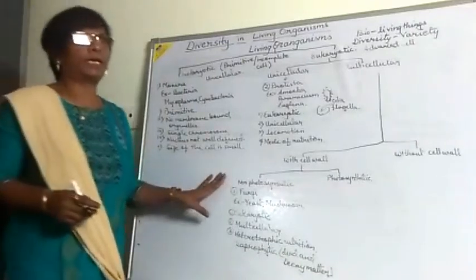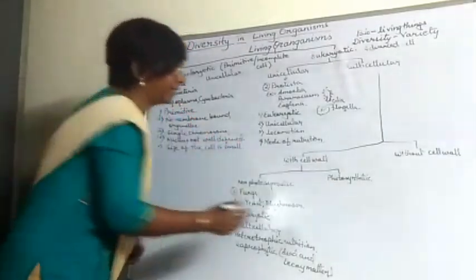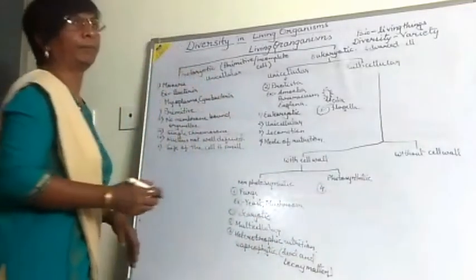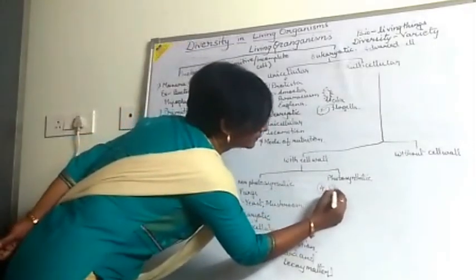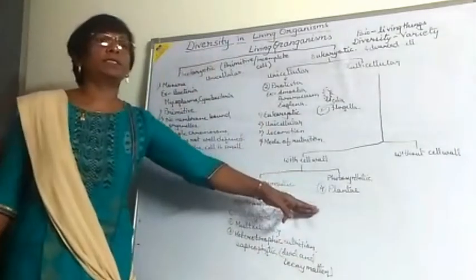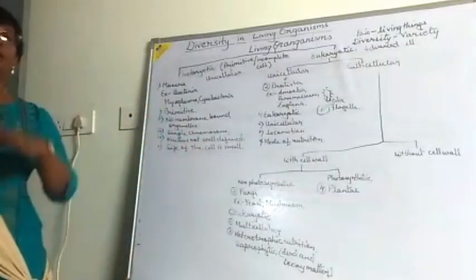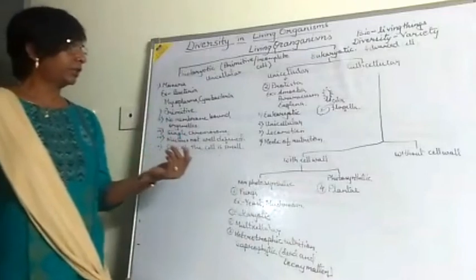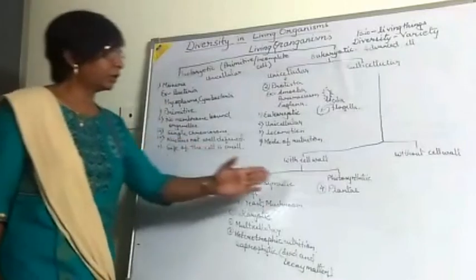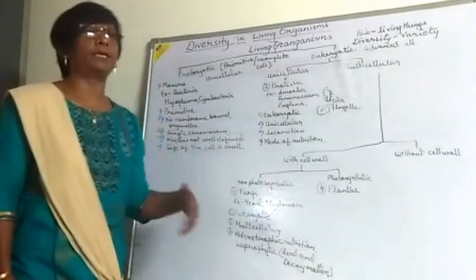Now if you are going to take the cell wall one which is photosynthetic, at that time we are getting our fourth kingdom, that is the Plantae. Now in this all the plants are coming, which we are going to study in the next class. Because there are Bryophyta, Thallophyta, Pteridophyta, Gymnosperm. So many subgroups are there. That's why we are going to study this in Plantae in the next one.